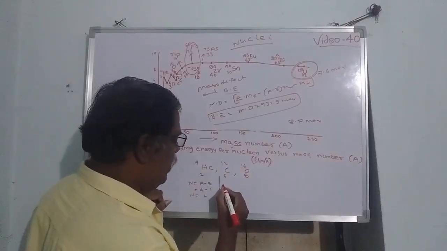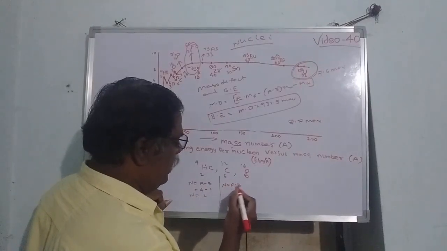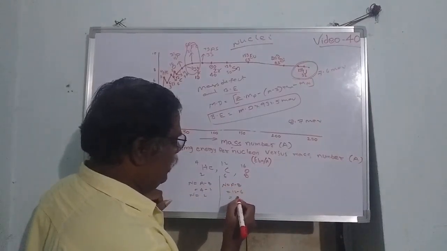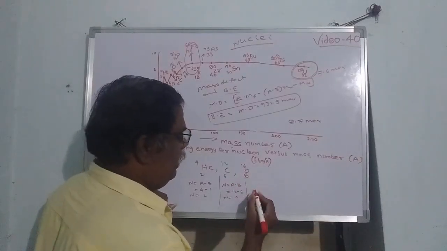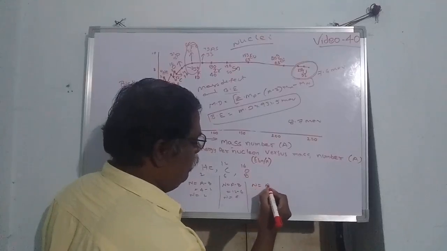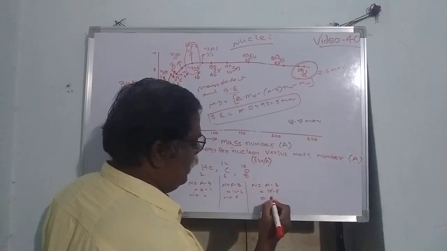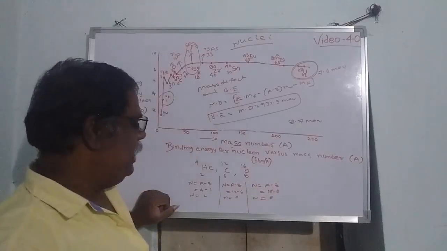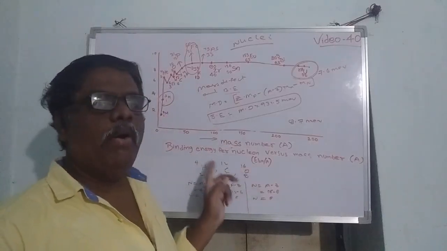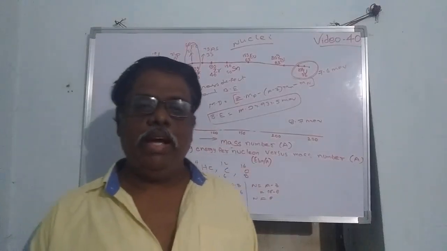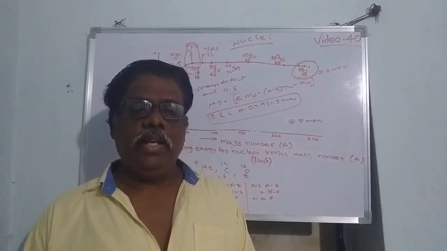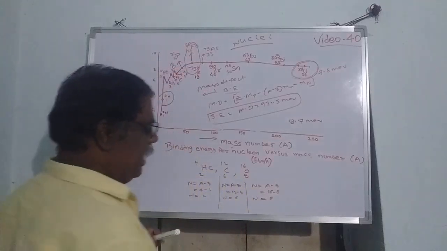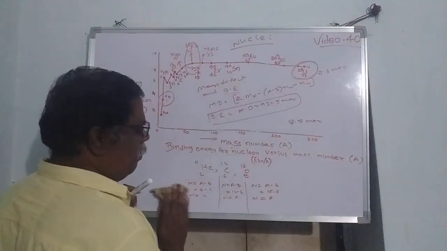Similarly carbon, N is equal to A minus Z, 12 minus 6, again 6, also an even number. Next, oxygen, N is equal to A minus Z, 16 minus 8, again 8, an even number. That means the elements which have an even number of protons and neutrons have greater stability, the highest binding energy per nucleon. They should have equal, even numbers of neutrons and protons.